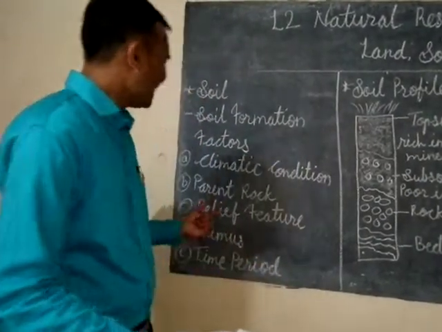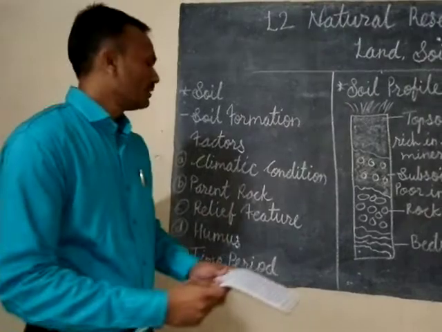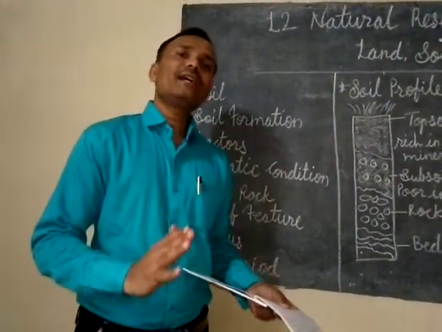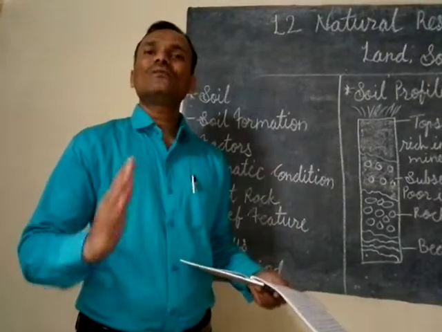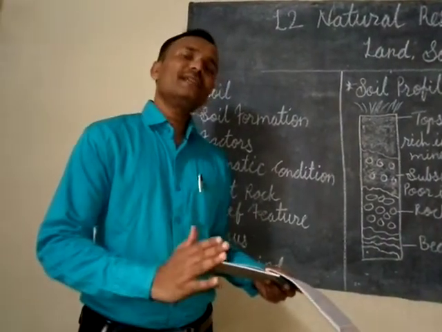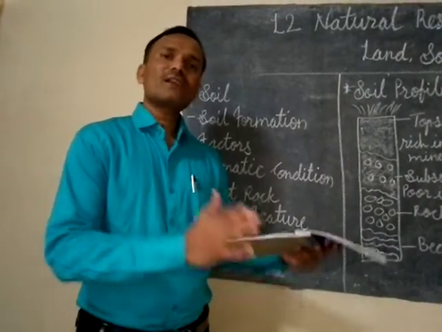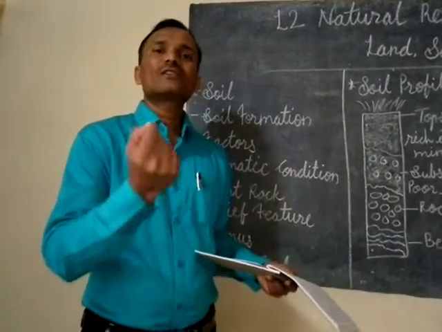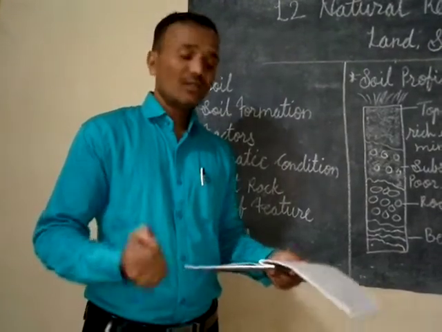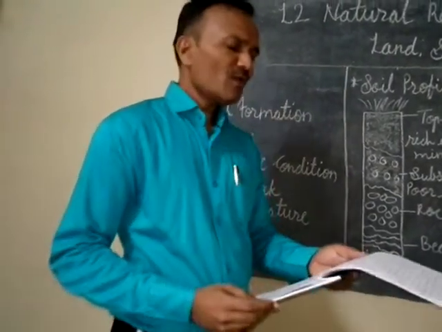The next point is parent rock. The parent rock is very important, as we know that soil is formed from rocks. It is the process of weathering of rocks, and the rocks turn into small fragments, which we call soil.